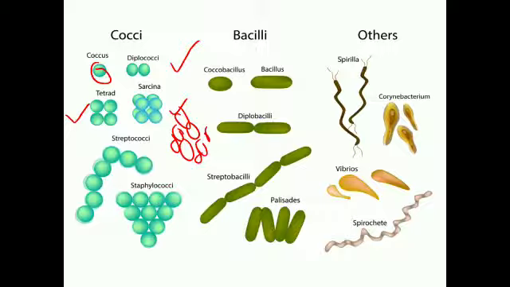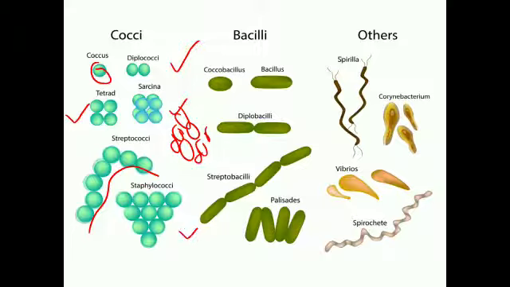Then streptococci. Strepto means chains and cocci means spherical. When spherical shaped bacteria are arranged in chains, they are called streptococci. Then staphylococci: when spherical shaped bacteria are arranged like a bunch of grapes, they are called staphylococci.